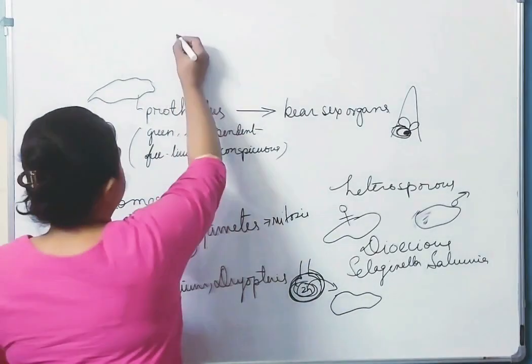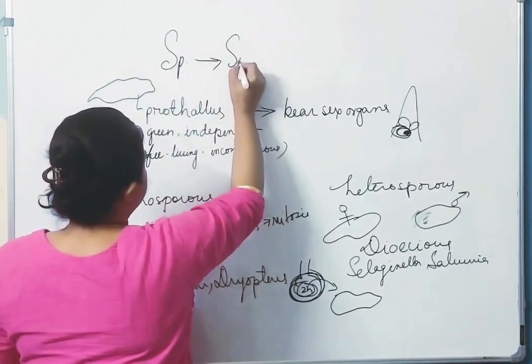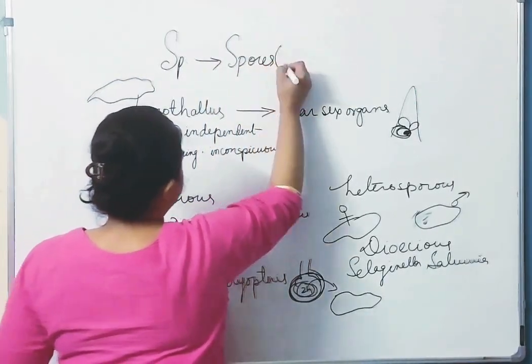So the main plant body was the sporophyte. It bore spores, which were produced with meiosis.